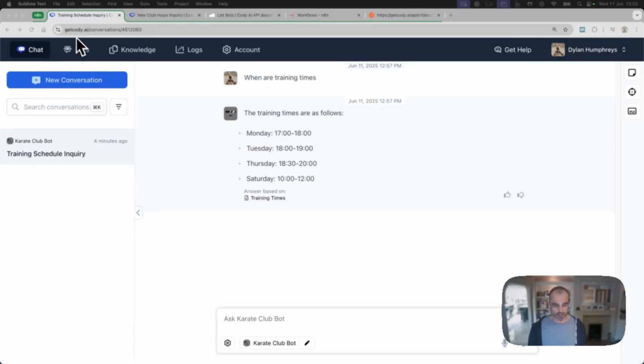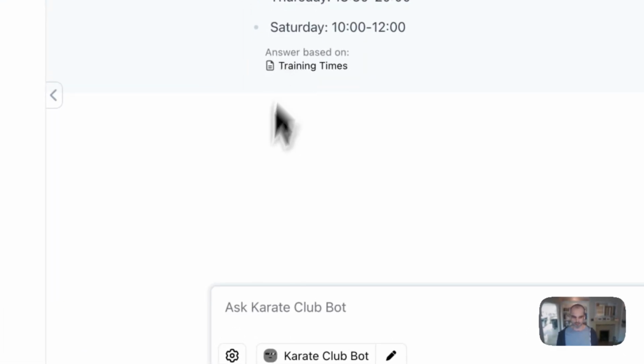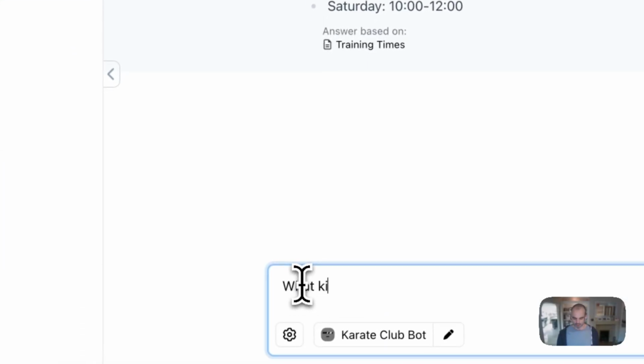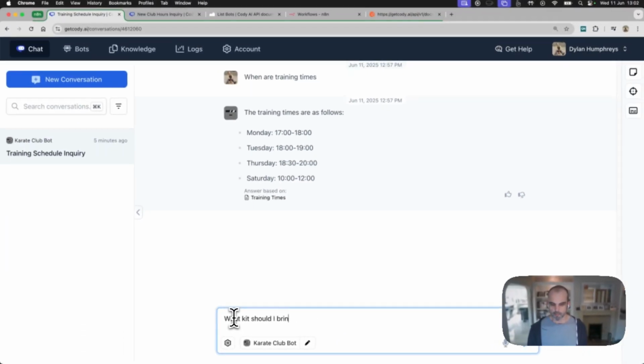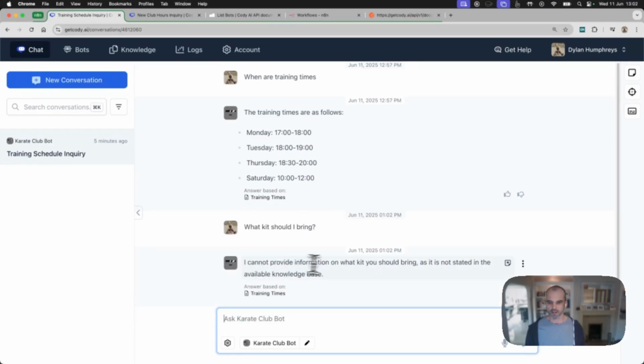I've got this bot, and I can ask it when are training times, okay? And it says the training times are this, and it gives a citation for its answer. If I ask it, what kit should I bring? It will not know the answer to that because I have not given it that information, okay? I cannot provide information on what kit you should bring.